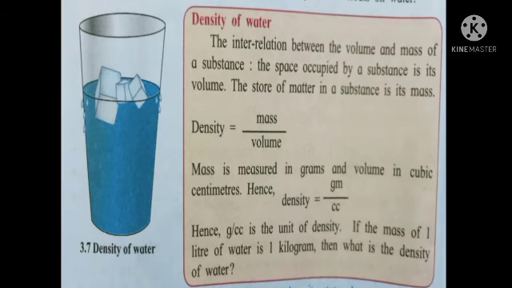So density can be given by mass upon volume. Mass is measured in grams and volume in cubic centimeter. Hence density is equal to mass upon volume.